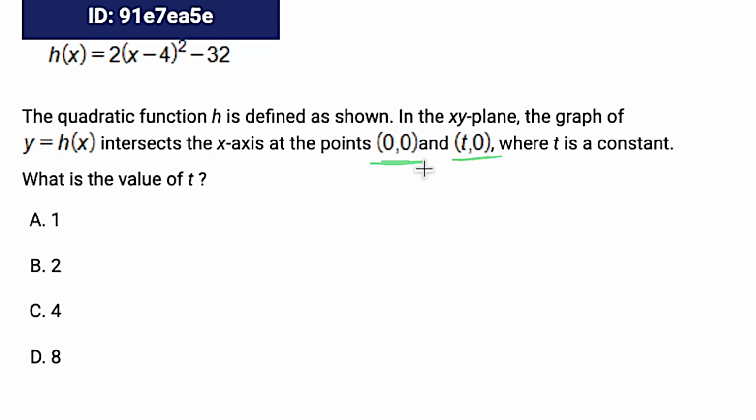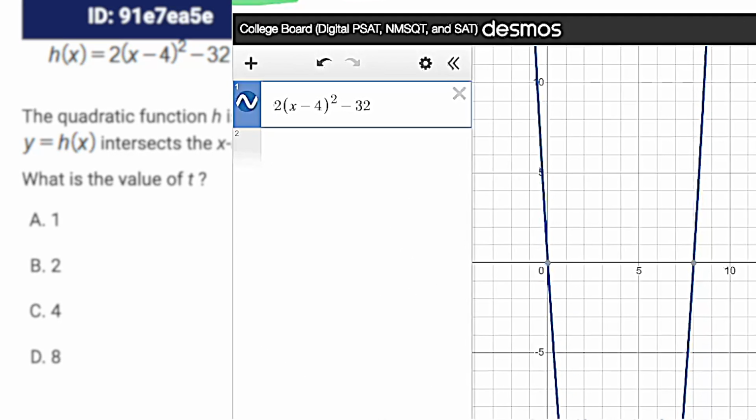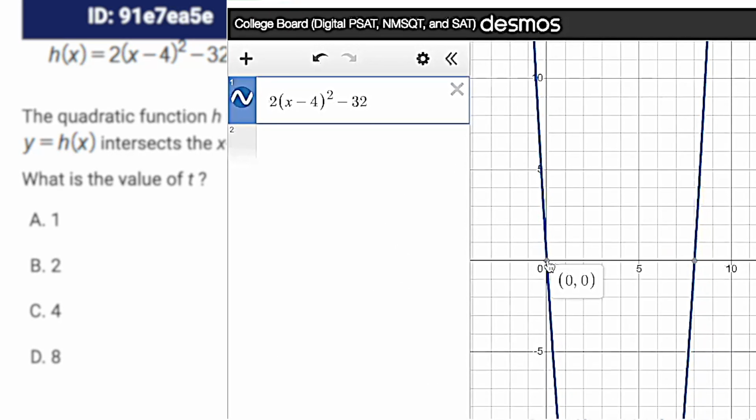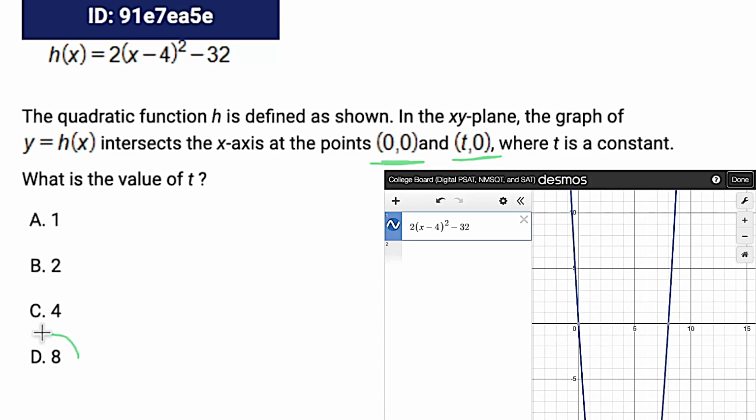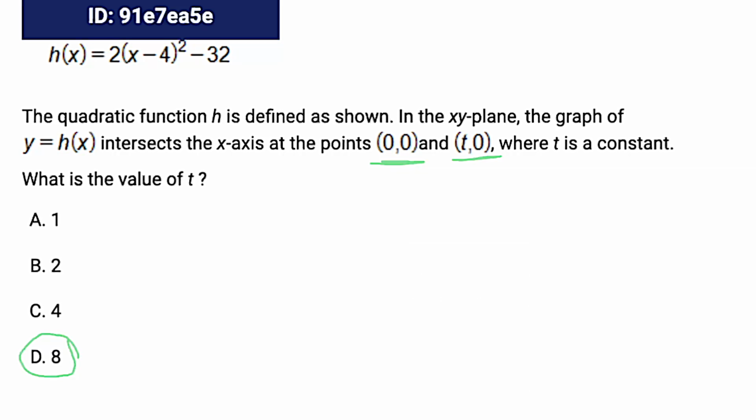So if we pull up Desmos and I graph this, it's as simple as looking for those x-intercepts. One is 0, 0, like it mentions. The other one is 8, 0. And just like that, we know our answer is 8, right? So that's pretty fast. However, there's actually a shortcut that's even faster if you're familiar with forms of quadratics. Explaining this is going to take a little bit longer, but if you understand the concept, this question actually happens in your head in a matter of seconds.